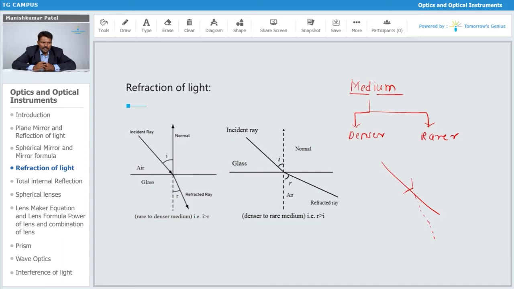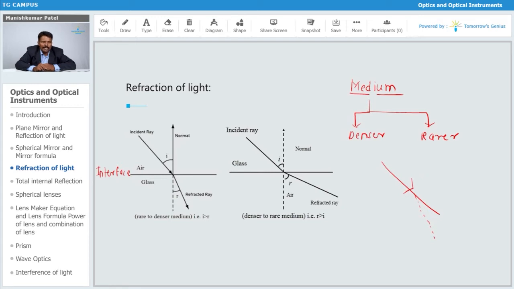There are two cases which I have shown here where the light is traveling from air to glass. In the first case you can see there is an interface. Along the x-axis I have shown the interface which separates the air and the glass. Then there is a normal, which has to be perpendicular to the interface. Then this is the incident ray, the angle of incidence is between the normal and the incident ray, and the angle of refraction is between the refracted ray and the normal.